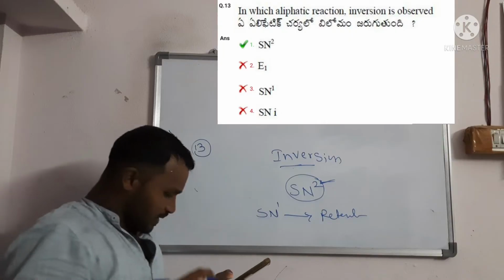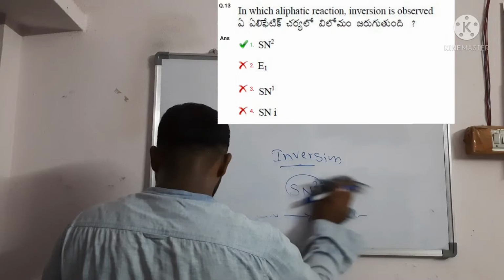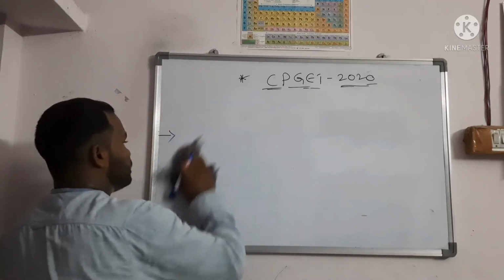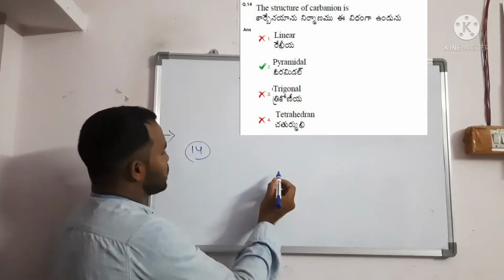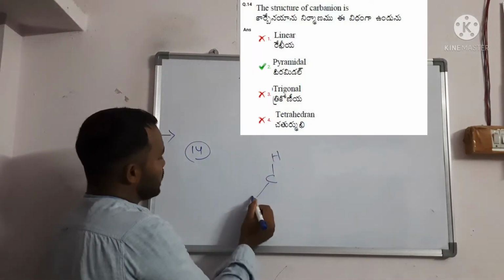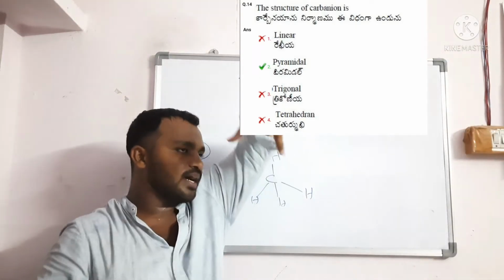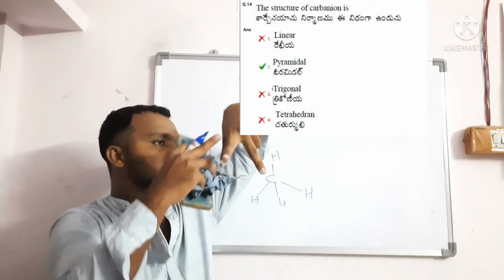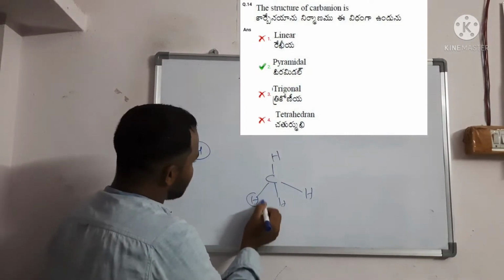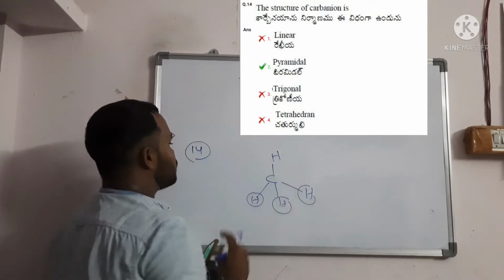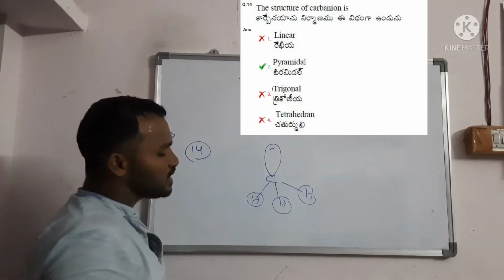Next question, question number 14: the structure of carbene ion is. Before going to this, you should know the tetrahedral molecule, right? Tetrahedral molecule is like this. This is hydrogen, this is carbon, and above is one hydrogen. That is the tetrahedral molecule. So here in the carbene ion, C minus, you should write a lone pair in place of this.